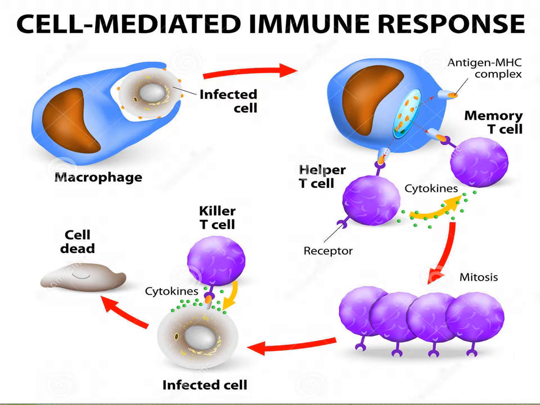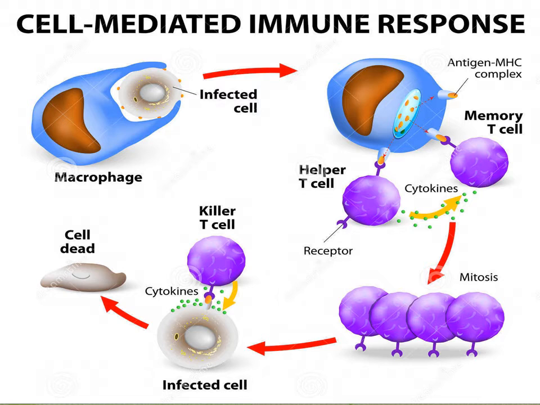So basically, whenever you have to write something about the cell-mediated immunity, or discuss some important points about it, just remember this picture. Keep this picture in mind, and then you will be able to explain the cell-mediated immunity and the immune responses associated with the various types of cells. As I previously pointed out, the various types of cells involved in the cell-mediated immunity are the macrophages, the T cells, which include the helper T cells, the memory T cells, the natural killer cells, and the cytotoxic T cells.